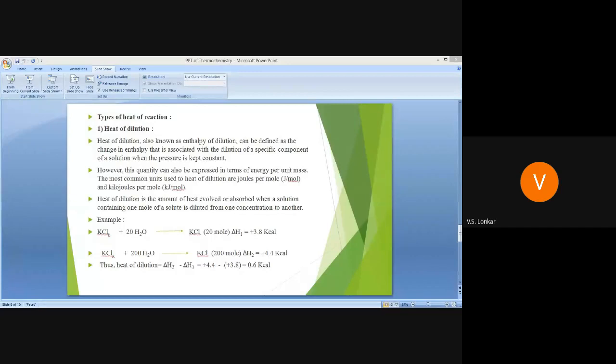Very simple concept. Just remember what you mean by dilution. When you do practicals, you have to make dilutions of different types. Simply, we keep changing the concentration, adding water as required for the concentration you need, and diluting. Understood? Initially we took 20, then 200, whatever concentration is required. Then whatever amount of heat gets evolved or absorbed, we calculate it for that concentration, and here we get 0.6 kilocalorie energy.